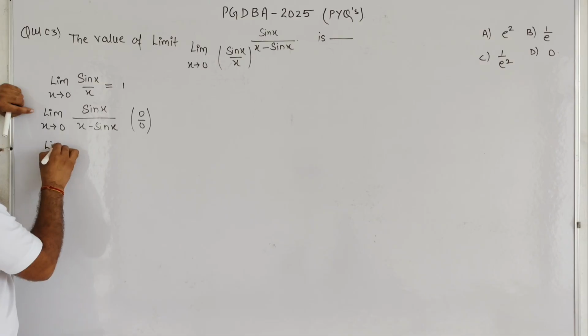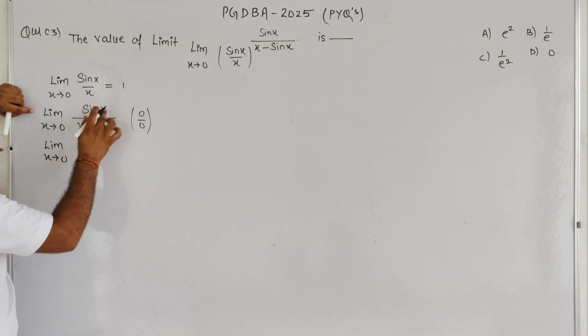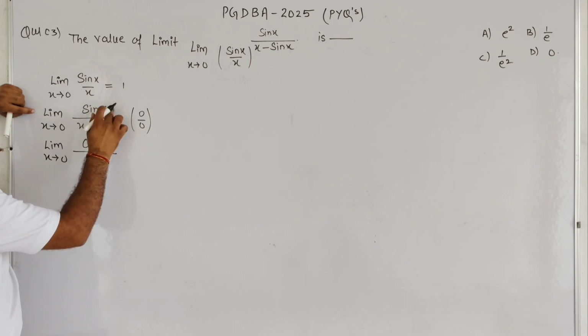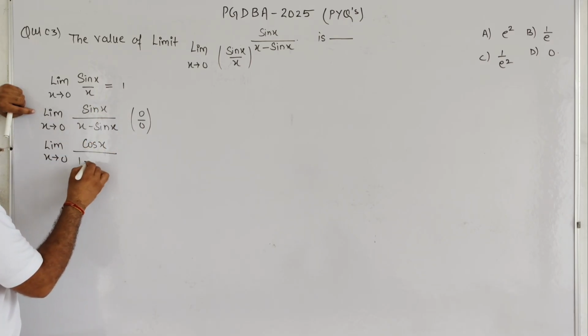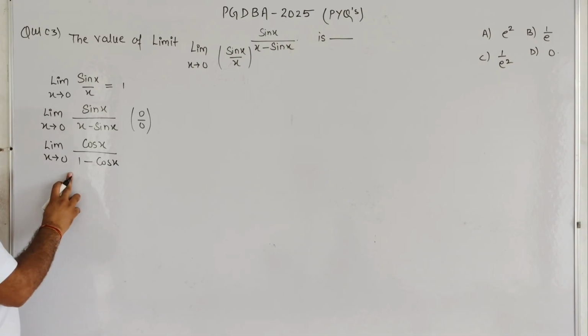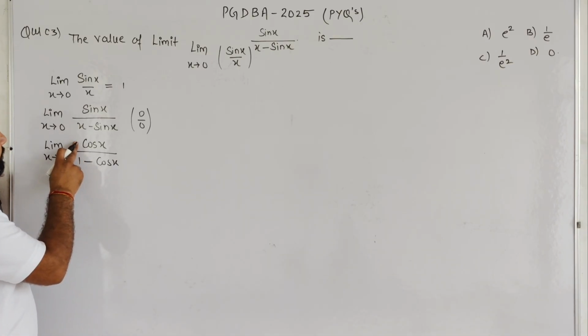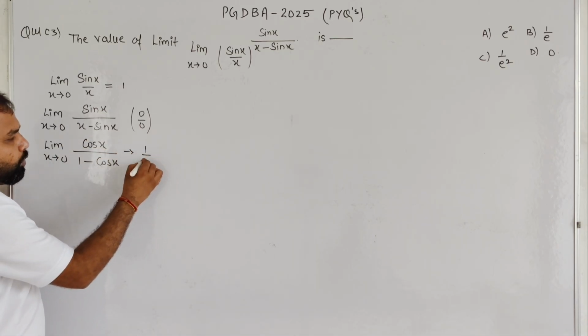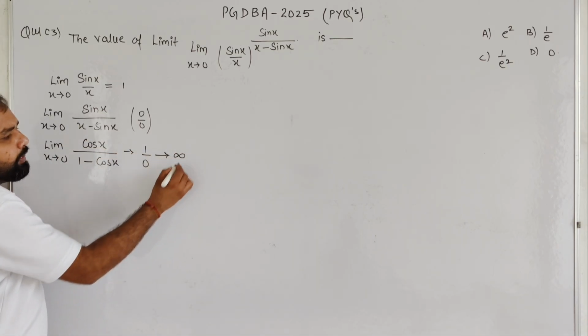So basically after applying the L'Hospital rule, the derivative of x is 1 and the derivative of sin x is cos x, so the denominator becomes 1 minus cos x. If we apply limit x tends to 0, the numerator will become 1 and the denominator will become 0. So basically it is approaching infinity.